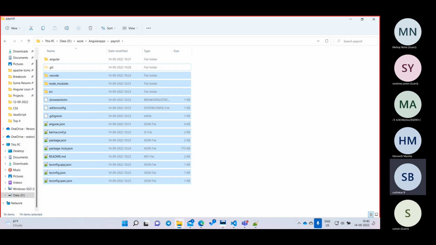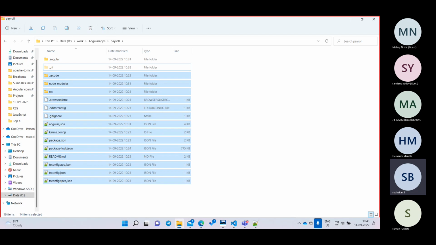But we are not going to write anything inside the .git folder either. It is also an automatically generated folder. We are not going to touch anything. What the .git folder maintains is the Git history. We are going to use the Git software, so it will maintain all the Git information.